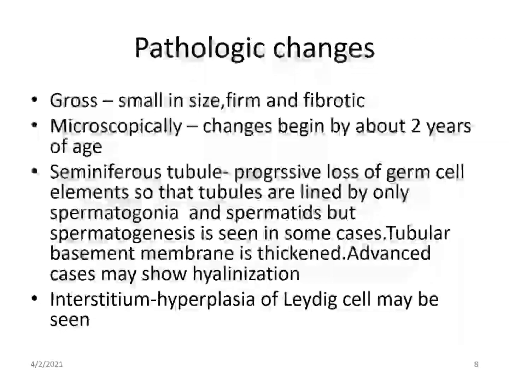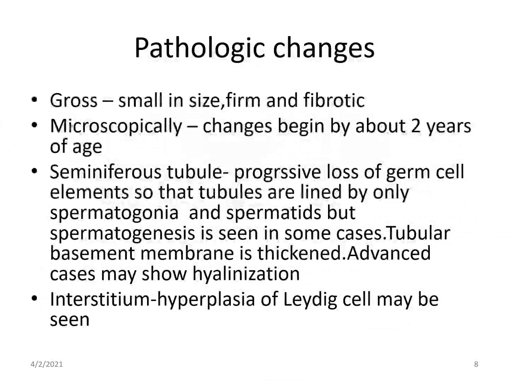What are the changes we see in undescended testes? So if we examine the undescended testes, grossly it is small in size, firm and fibrotic. Microscopically, changes begin by about 2 years of age.